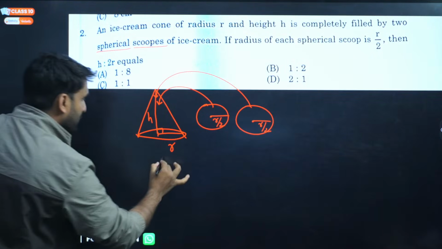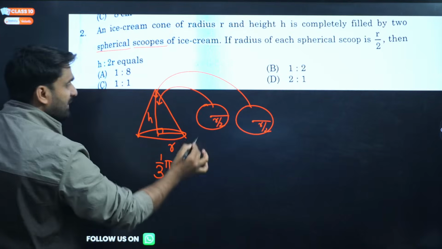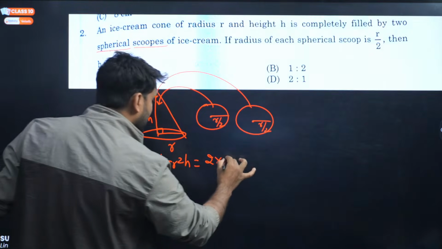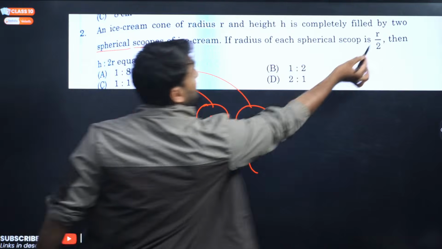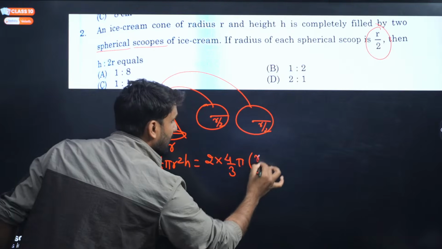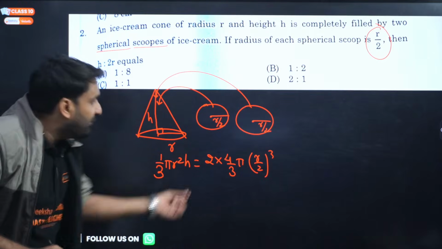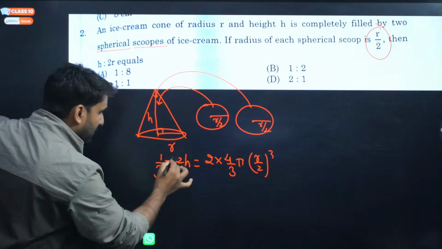So the volume of two spheres will be equal to volume of whole cone. So volume of whole cone will be equal to 1 by 3 pi r square h, will be equal to 2 into, 2 spheres are there, so we can write here 4 by 3 pi, and radius is what, my dear? Radius is given as r by 2. So r by 2 whole cube, 4 by 3 pi r cube. And why am I multiplying 2? Because two spheres are there.